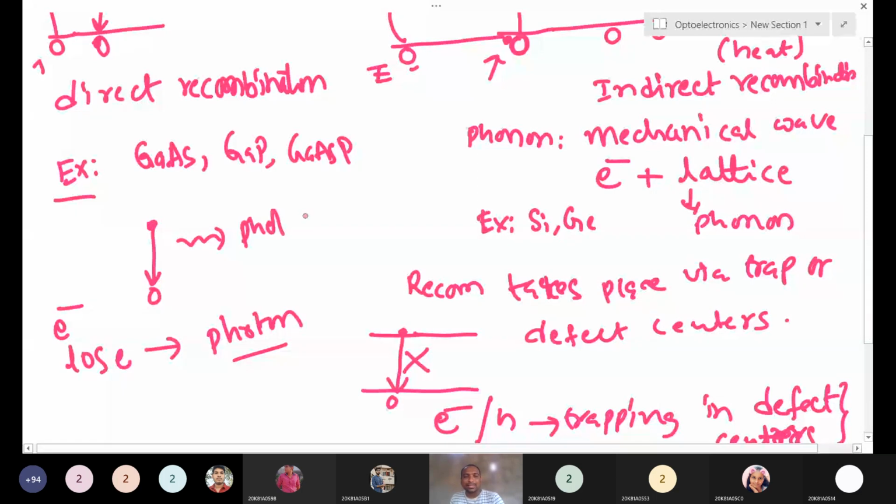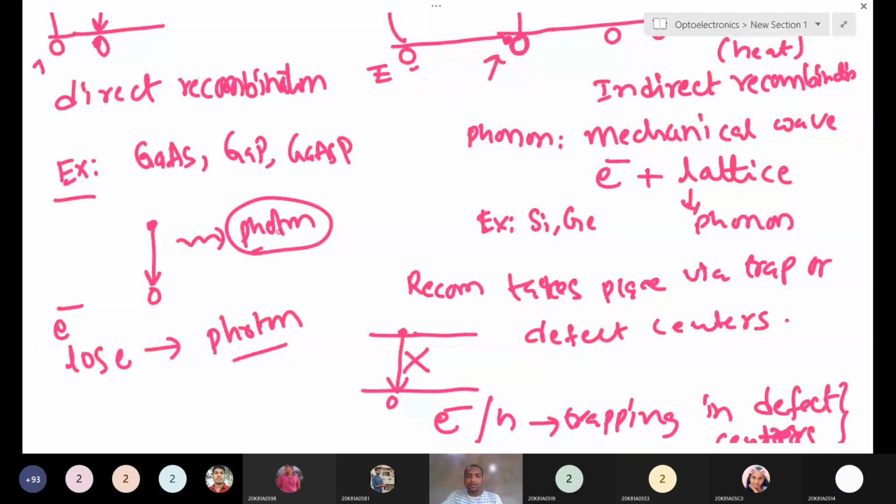This is just loss of energy. You also know that when you have energy, you climb above the ground state, and once you recombine, the excess energy is released. Here it is the same process. A photon is nothing but the loss of energy of the electron. The electron loses some energy, and that is released in the form of a photon.